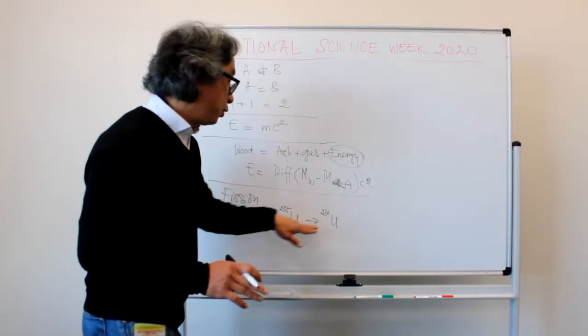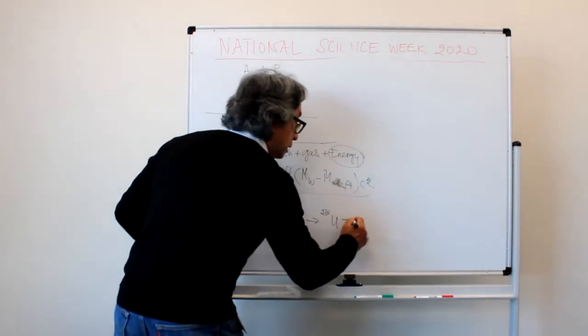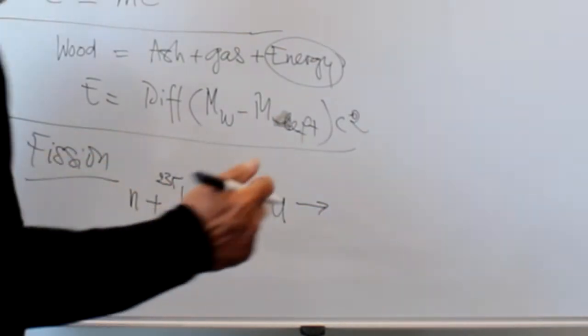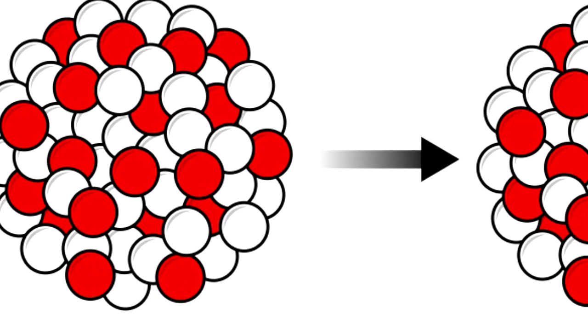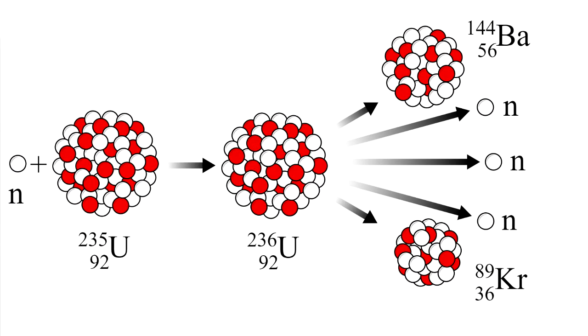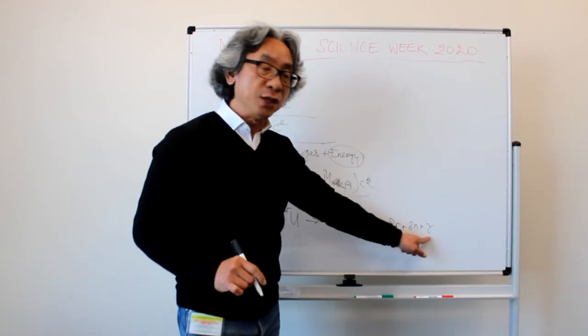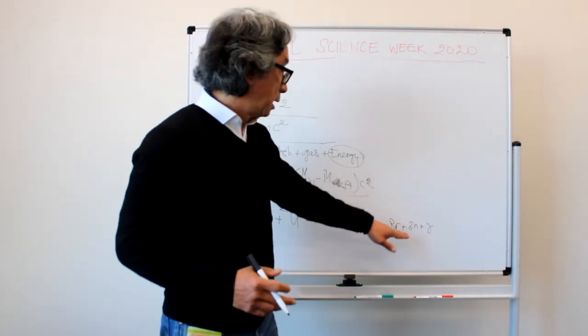Essentially, uranium is excited with a neutron, and that will then disintegrate into the so-called krypton, as in Superman's kryptonite, and barium, and release 3 neutrons, and then the energy in terms of gamma rays.